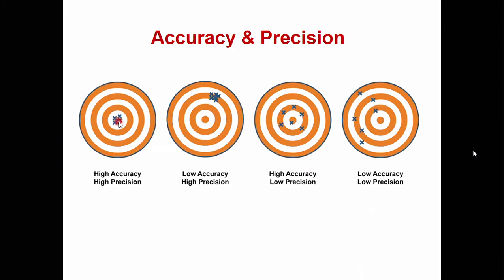That means they are actually hitting the correct value, so it is highly accurate. And also all of them are close enough. That means if you measure repeatedly, those values are close enough. So it is high accuracy as well as high precision. Now, the next, the second one.